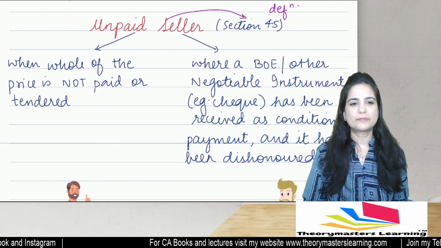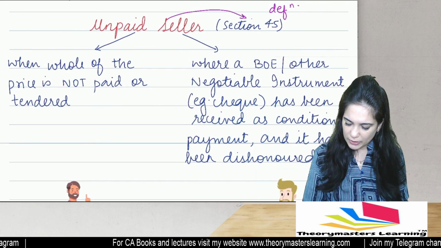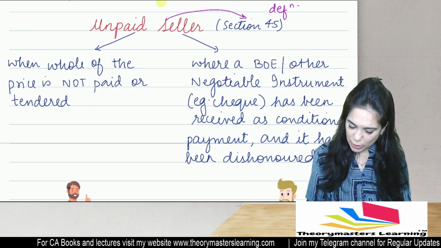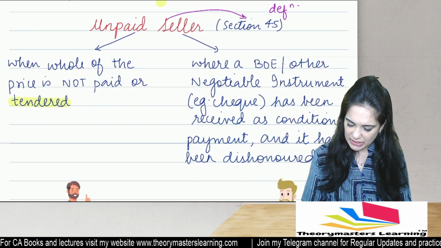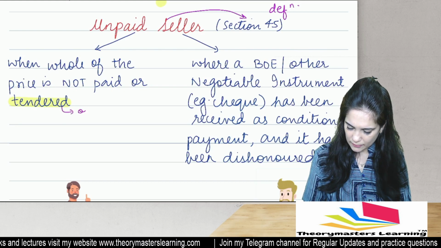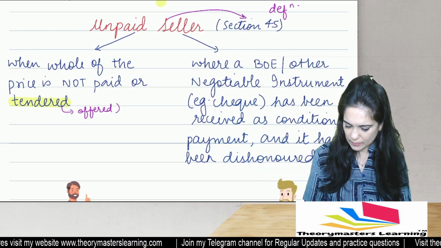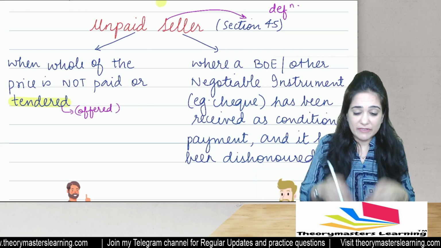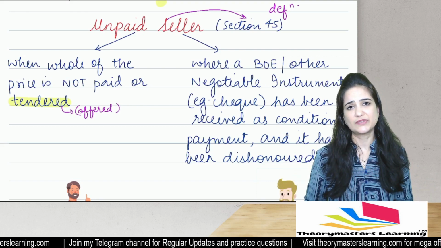When whole of the price is not paid or tendered, then he is considered to be an unpaid seller. Now, what is the meaning of the word tender? Tender means offer. When whole of the price is not paid or even offered, then I am an unpaid seller.